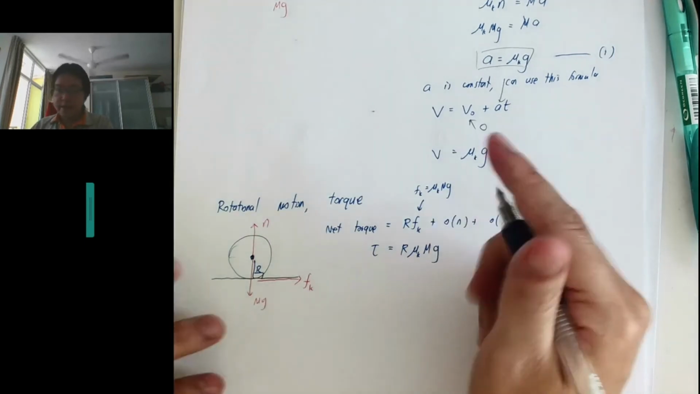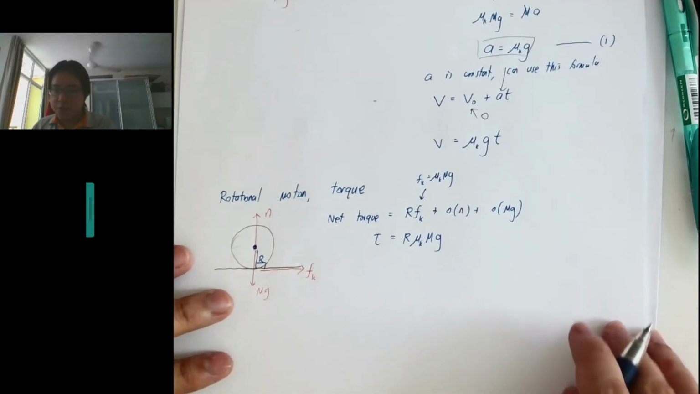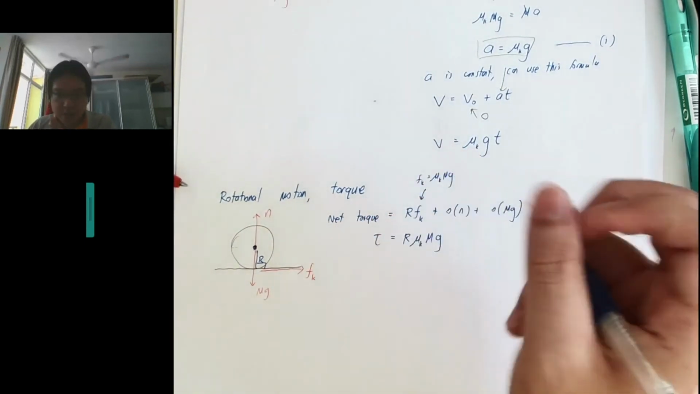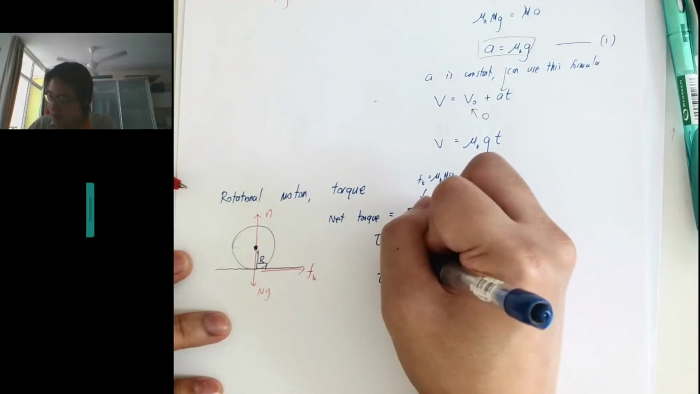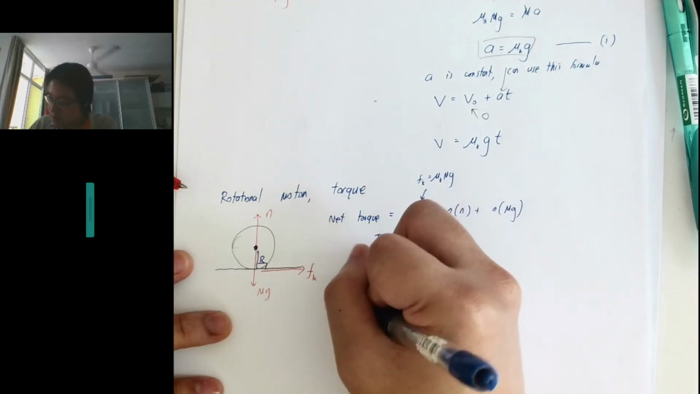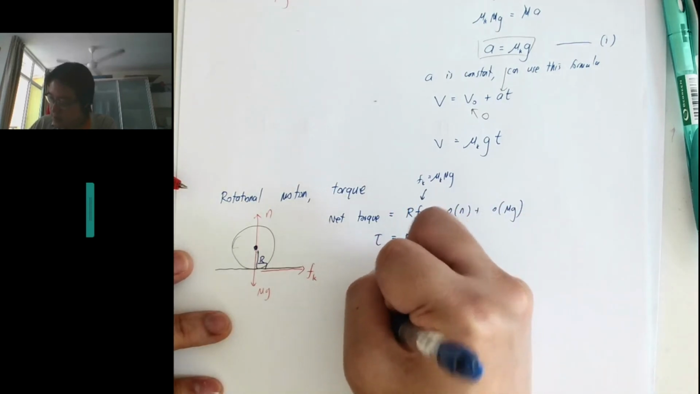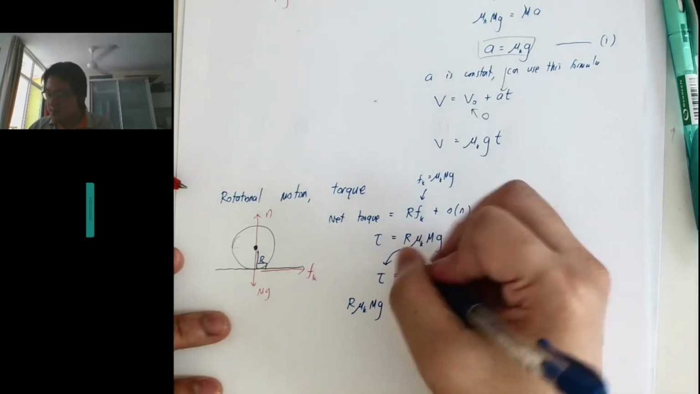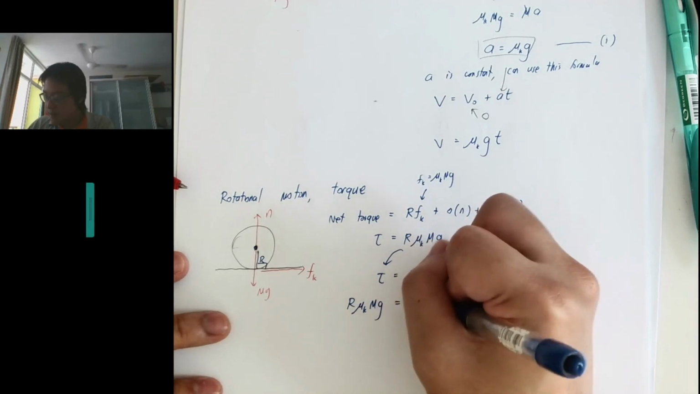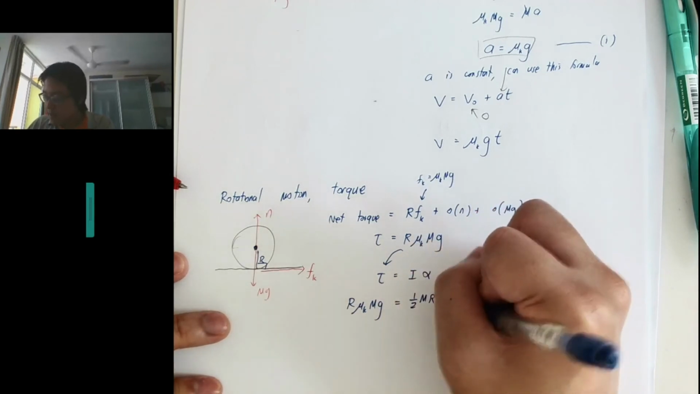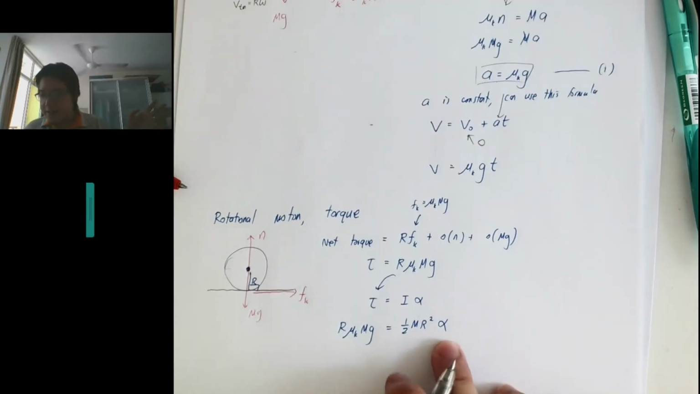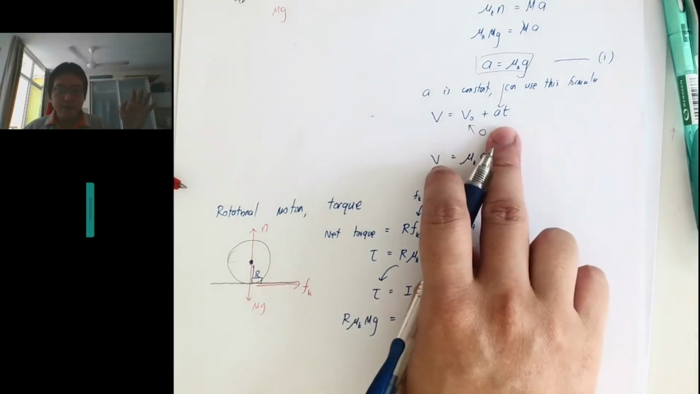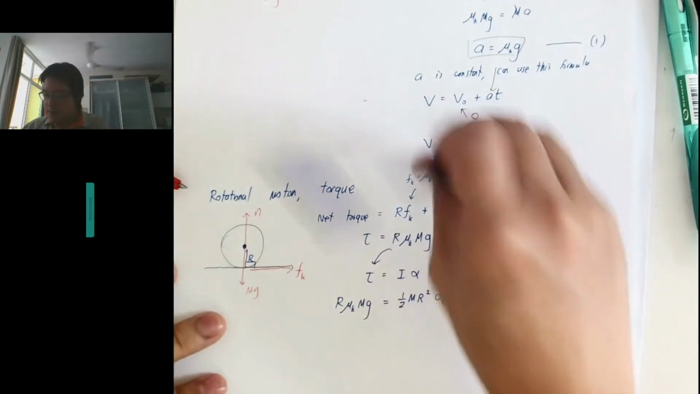Next we use the rotational Newton's law. The torque is equal to I times alpha, right? We have determined the torque already, so it's R mu k mg. This is a disk, so I is half m r squared, and then alpha. Because this is not pure rolling, alpha is not equal to a over r. Okay, so this is important.